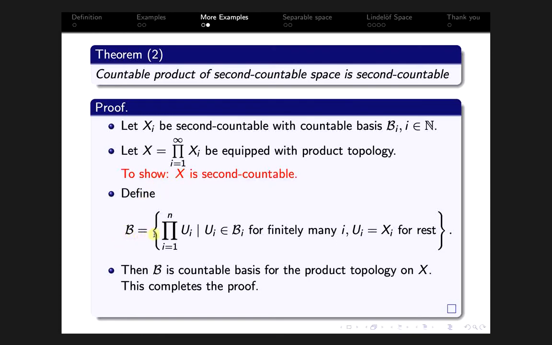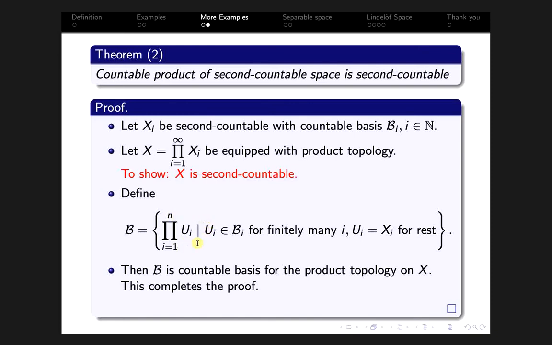So consider B, given by the product of U_i, where i equals 1 to infinity. Here we have a typo, this is an infinite product, so it should be infinity.